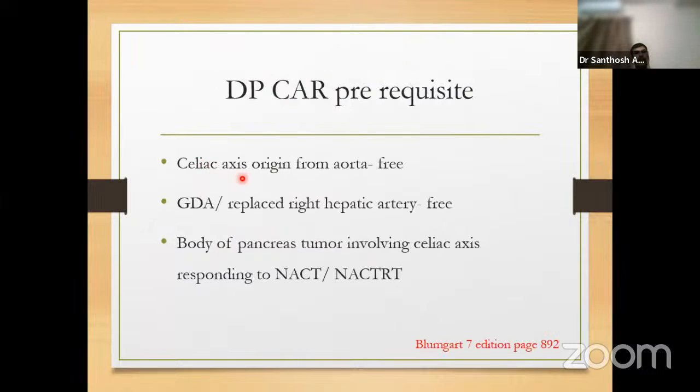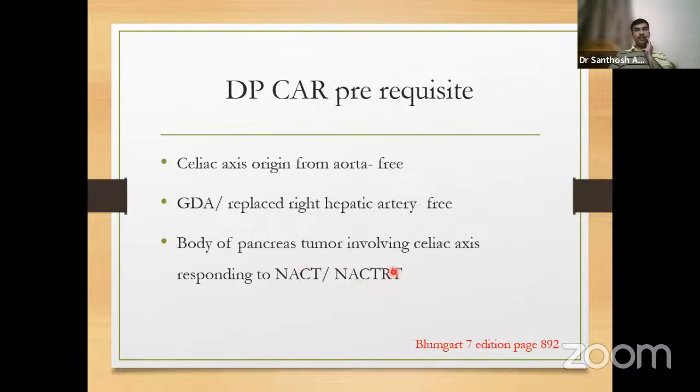So the celiac axis origin from the aorta should be free. Though the tumor involves the celiac axis, if the junction of the celiac axis and the aorta is involved, we cannot go beyond that, cut the anterior wall of the aorta and then reconstruct. That is not possible. The celiac axis can be involved, but the origin with the aorta should be free. The GDA and replaced right hepatic artery, which arises from the superior mesenteric artery, should be free. Body of pancreas tumors involving the celiac axis should definitely be subjected to neoadjuvant therapy, which can be chemo or chemoradiation.